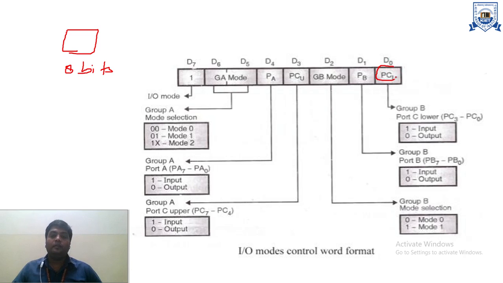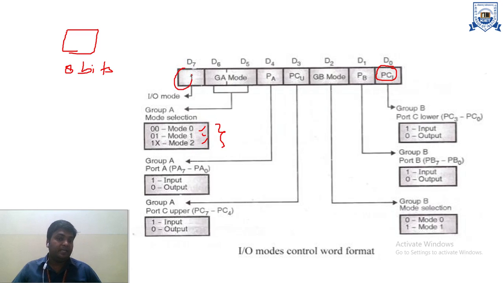If the D0 bit is 1, that means port C lower part will be considered as input mode. If D1 is 1, that means port B will be considered as input buffer. D2 identifies group B mode, mode 0 or mode 1, which mode we are using. If D3 is equal to 1, that means port C upper part will be considered as input mode. If the D4 bit is 1, that means port A will be considered as input mode. D5 and D6 will be 0 0, 0 1 and 1 x, which identifies which mode we are using, mode 0, mode 1, or mode 2.